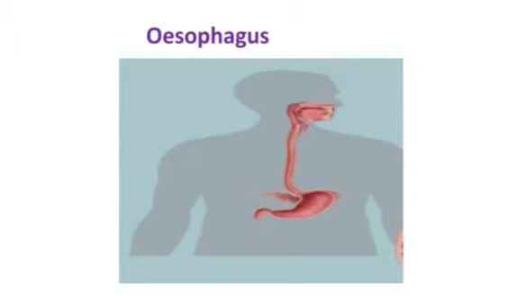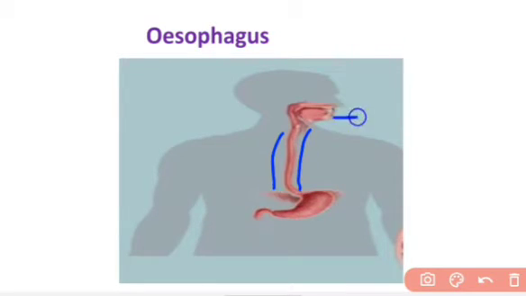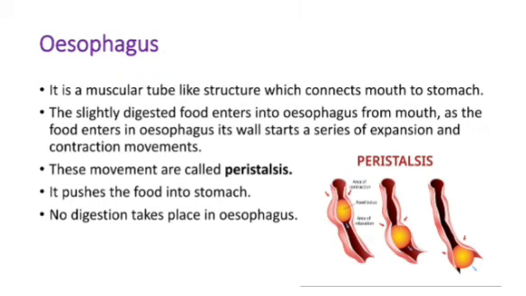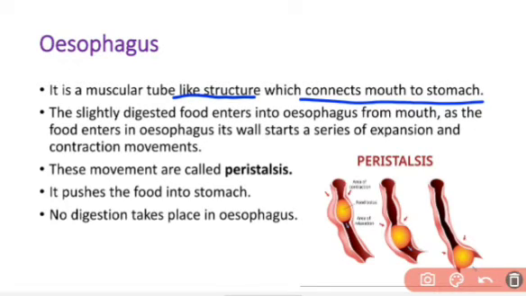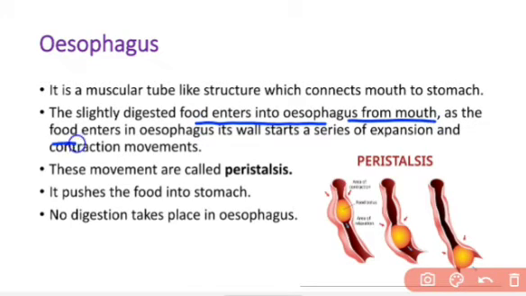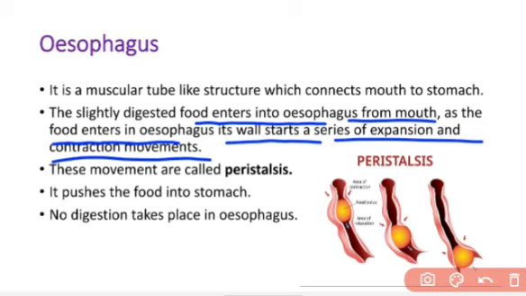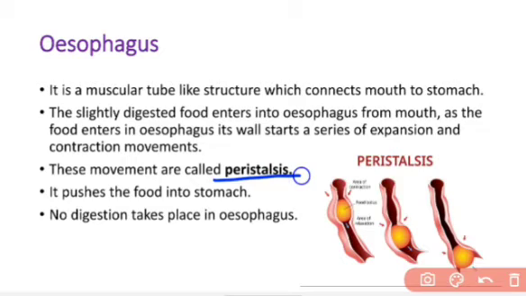Now we will talk about another part of our digestive system, that is esophagus. So esophagus is a tubular structure that connects the mouth with the stomach. It is a muscular tube-like structure which connects mouth to the stomach, and the slightly digested food enters into the esophagus from mouth. As the food enters the esophagus, its wall starts a series of expansion and contraction movement. That movement is called peristalsis.